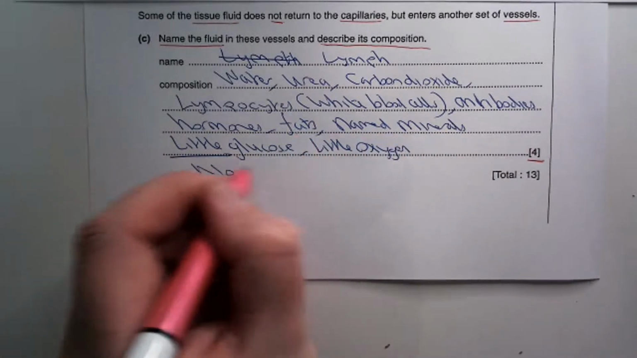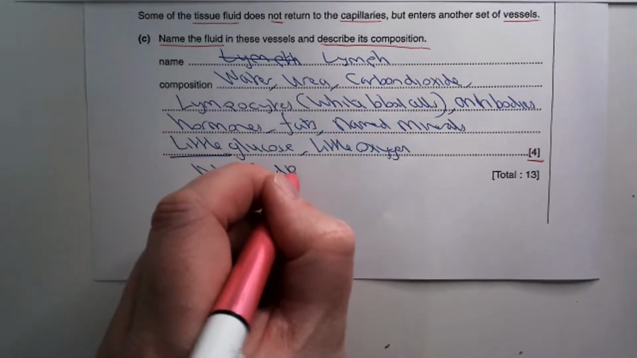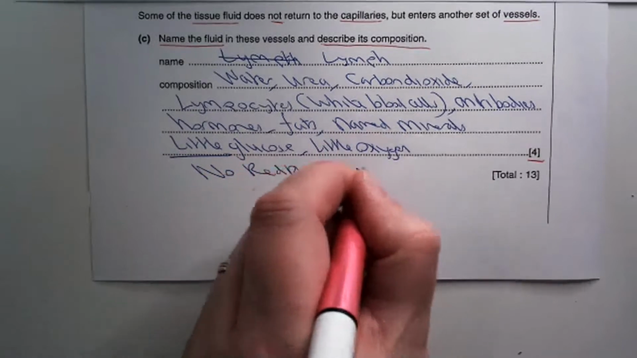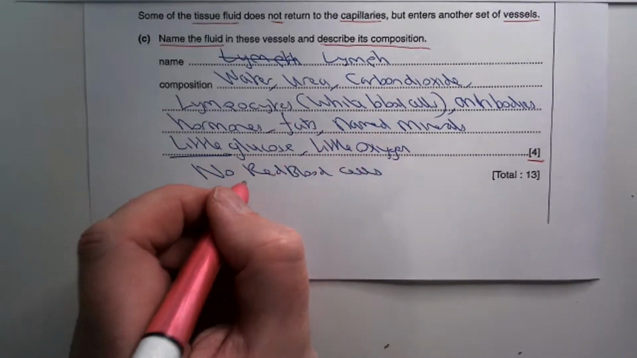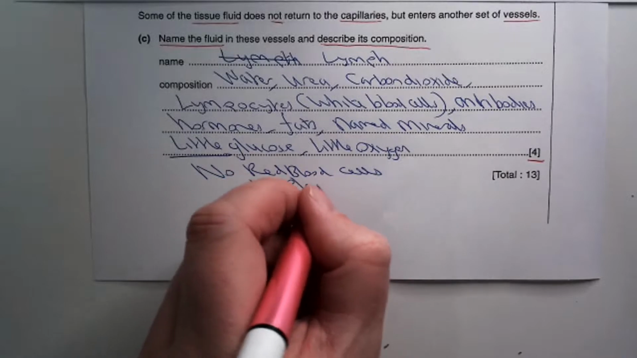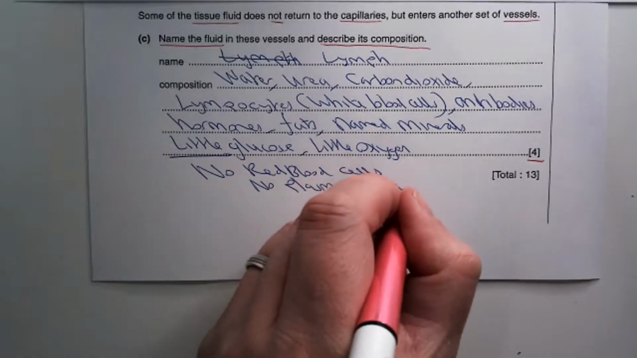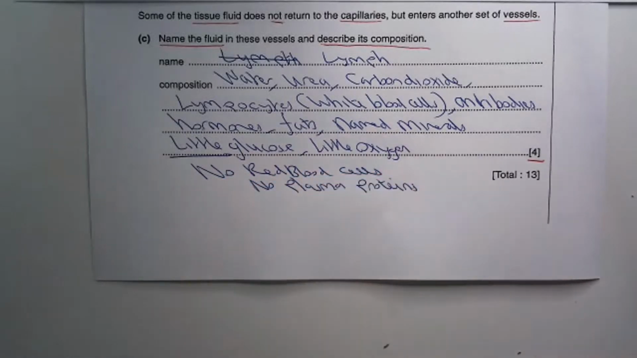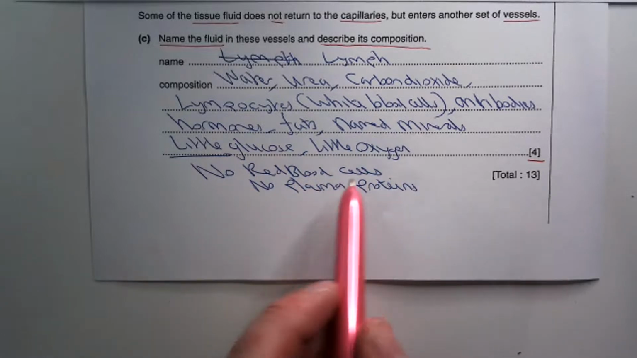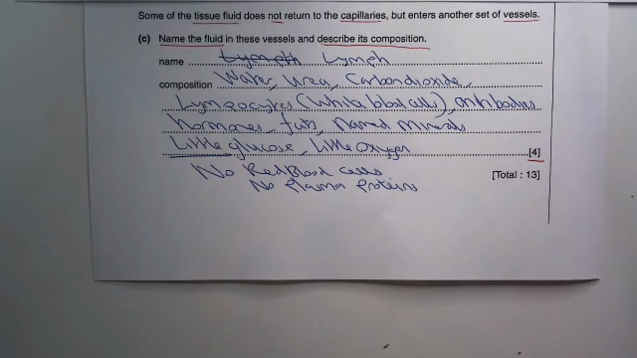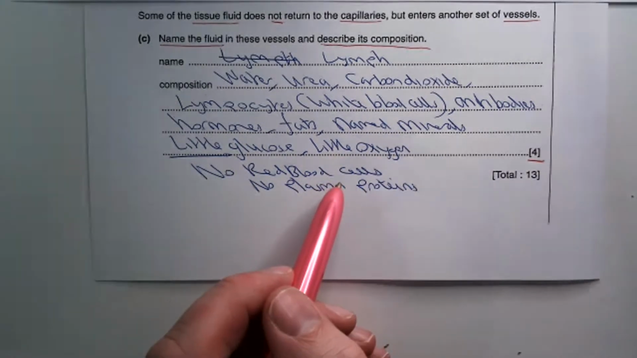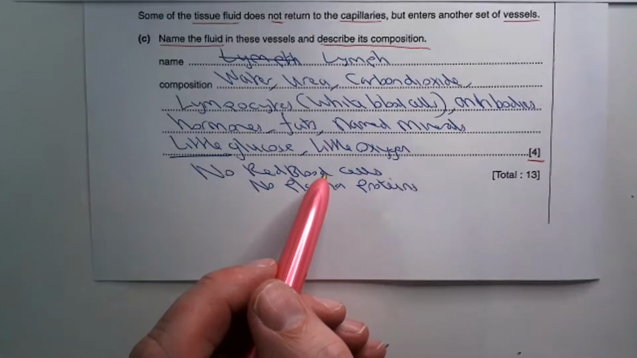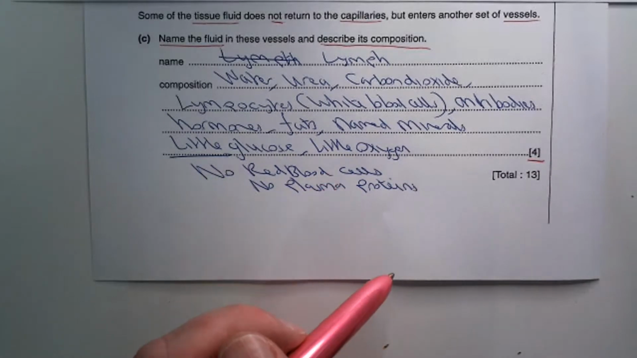And you could also say what there wouldn't be. So there'll be no red blood cells, just like in tissue fluid. And there's no plasma proteins. Again, just like tissue fluid. Those red blood cells and plasma proteins are just too large to pass through the capillary gaps from blood to tissue fluid.